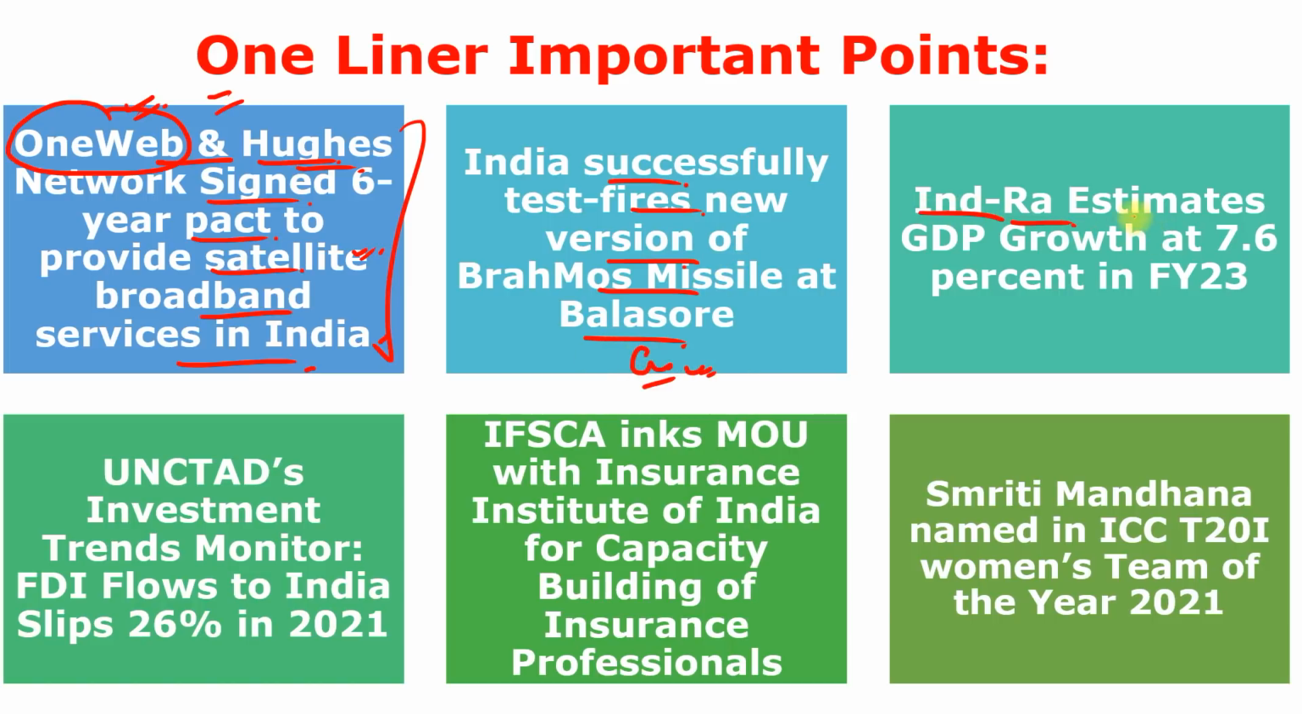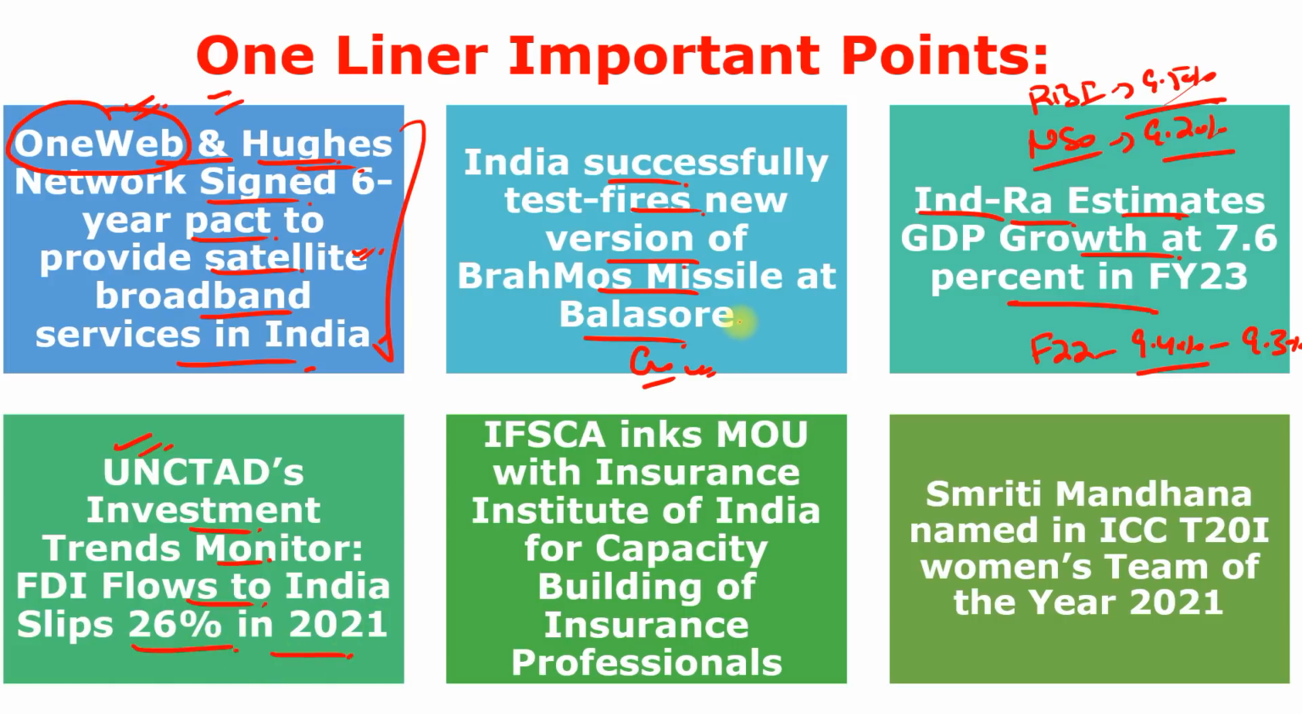Next, India Ratings agency estimates GDP growth at 7.6% in financial year 23. Earlier they predicted 9.4% for financial year 22, but recently they reduced it to 9.3% because NSO predicted 9.2% GDP growth for financial year 22. RBI predicted 9.5%. So remember this. Next is United Nations Conference on Trade and Development, Investment Trends Monitor. FDI flows to India slipped to 26% in 2021, and it is mainly because of the large mergers and acquisitions. But you have to remember about this organization.